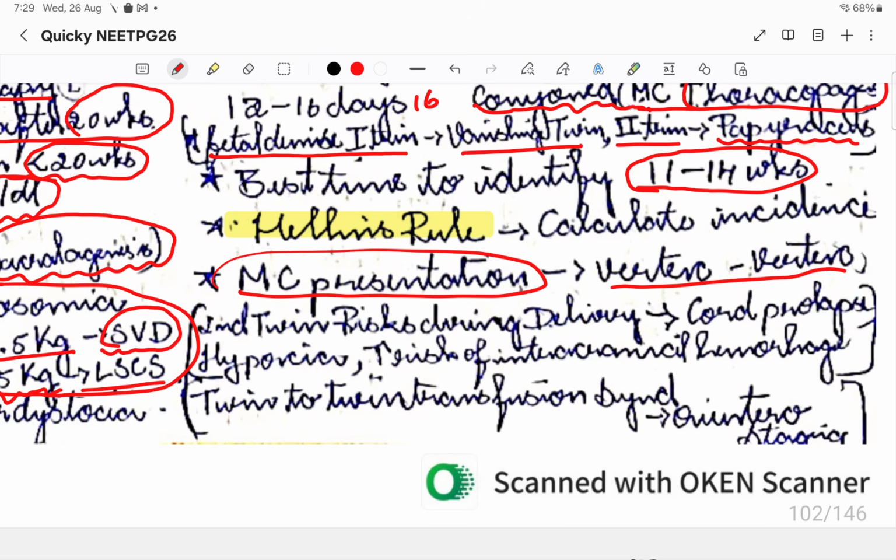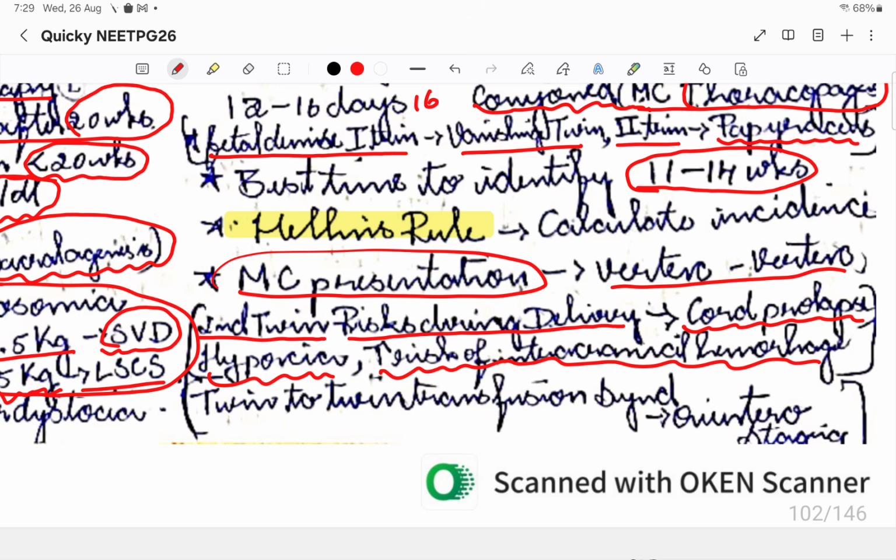Please remember, the second twin's risks during labor will be cord prolapse, hypoxia, and increased intracranial hemorrhage that might happen in the second twin. That is why the second twin has the highest risk in twin pregnancy.